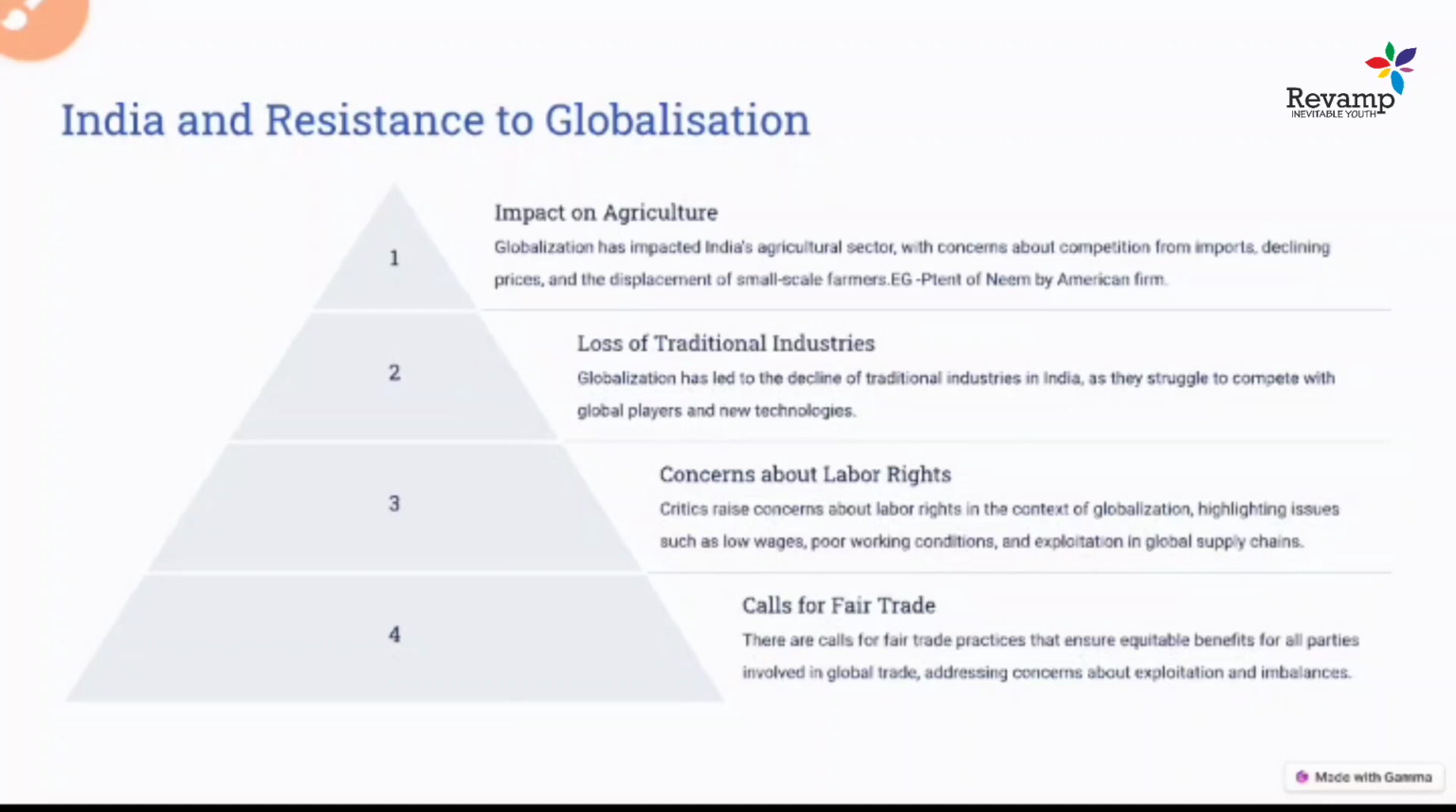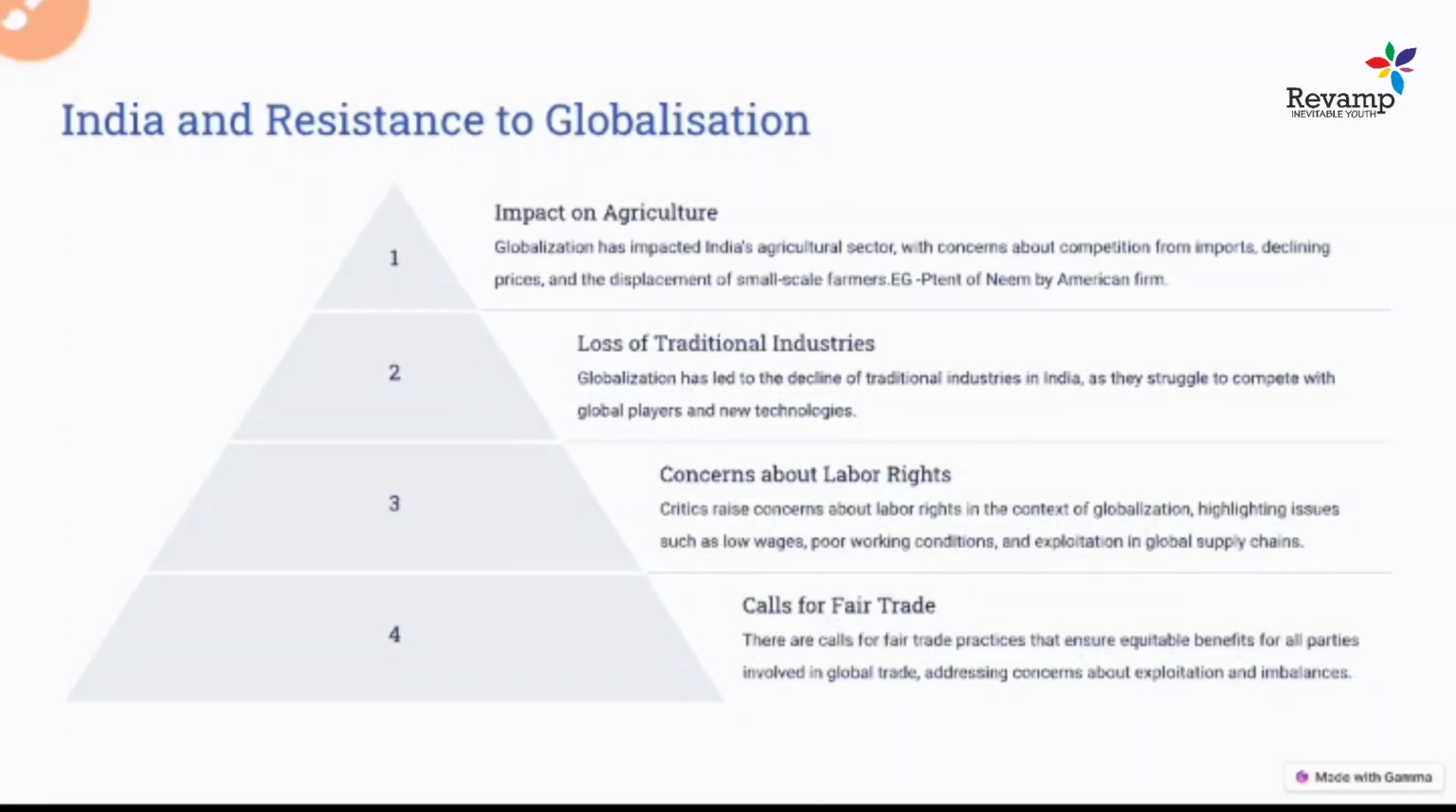So globalization had an impact on the Indian agriculture sector also, because a lot of competition started from imported crops, and this led to price instability in the market, and it also caused a lot of displacement of small-scale farmers or small industry. A lot of high yielding variety seeds were coming. These are high cost for the people, so the government started giving subsidies on these seeds and the pesticides.